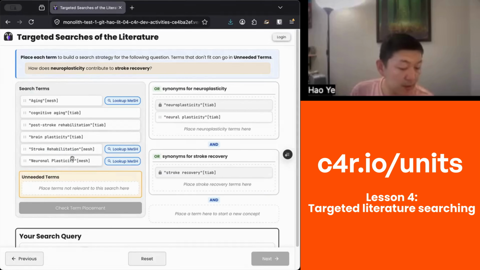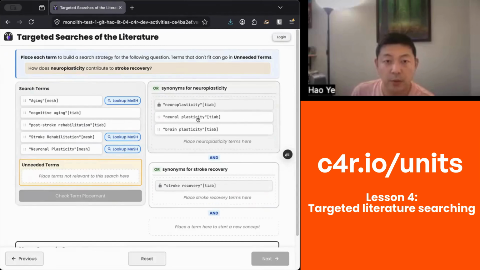And this allows us to use PubMed's database where different articles that are about this subject will have this MeSH label applied to it, even if they don't necessarily use any particular word or phrasing of it. And so searching for MeSH terms allows us to be more thorough in making sure we're getting all of the possible results about this particular topic. So let's start by trying to group together all of the related terms and synonyms for our first concept, neuroplasticity.